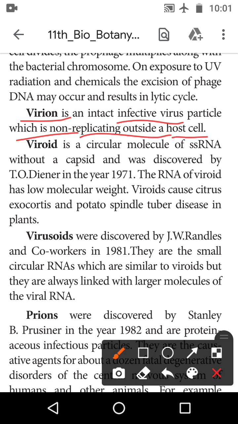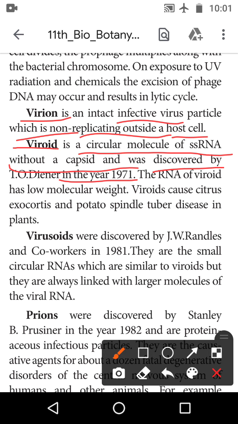Okay, the viroid. What is meant by viroid? Viroid is a circular molecule of single-stranded RNA. The circular shape of the molecule is single-stranded RNA. But what is special? It is without a capsid and was discovered by, what is the name of the scientist? Yes, correct, it is T.O. Diener in the year 1971.